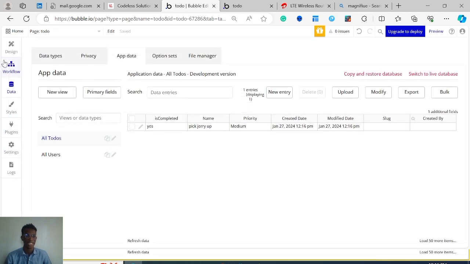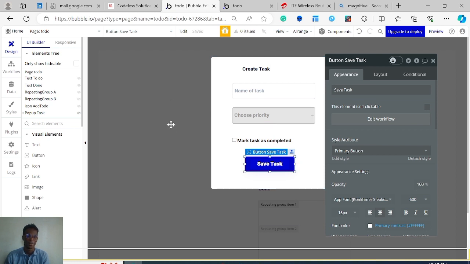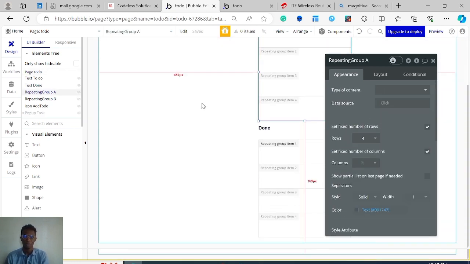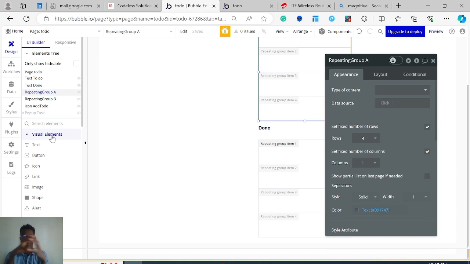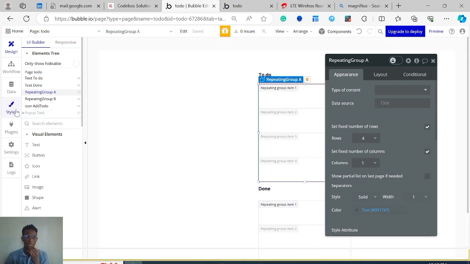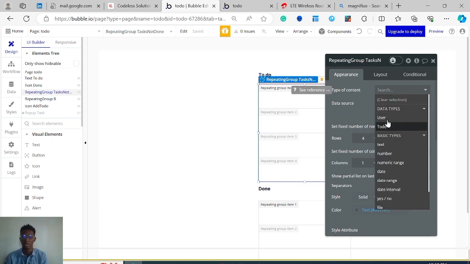Okay. But we need to show it inside our list, which is like the final or almost final phase of this session. So we have to come back to our list and fetch it, pull that data from the database, and show it inside the list. So I'm going to come to this repeating group. I'm just going to rename it. I'm going to call it repeating group tasks, and tasks not done. Okay. And then inside there, the type of content will be to do.